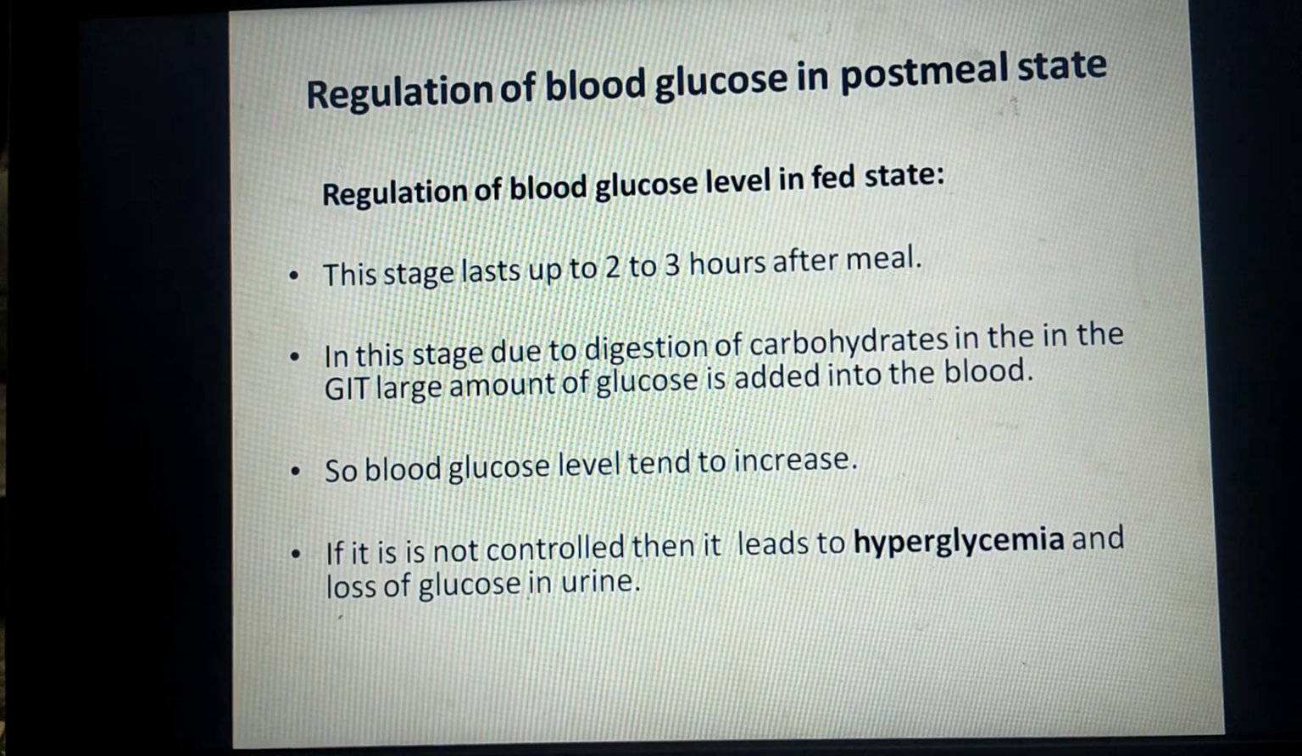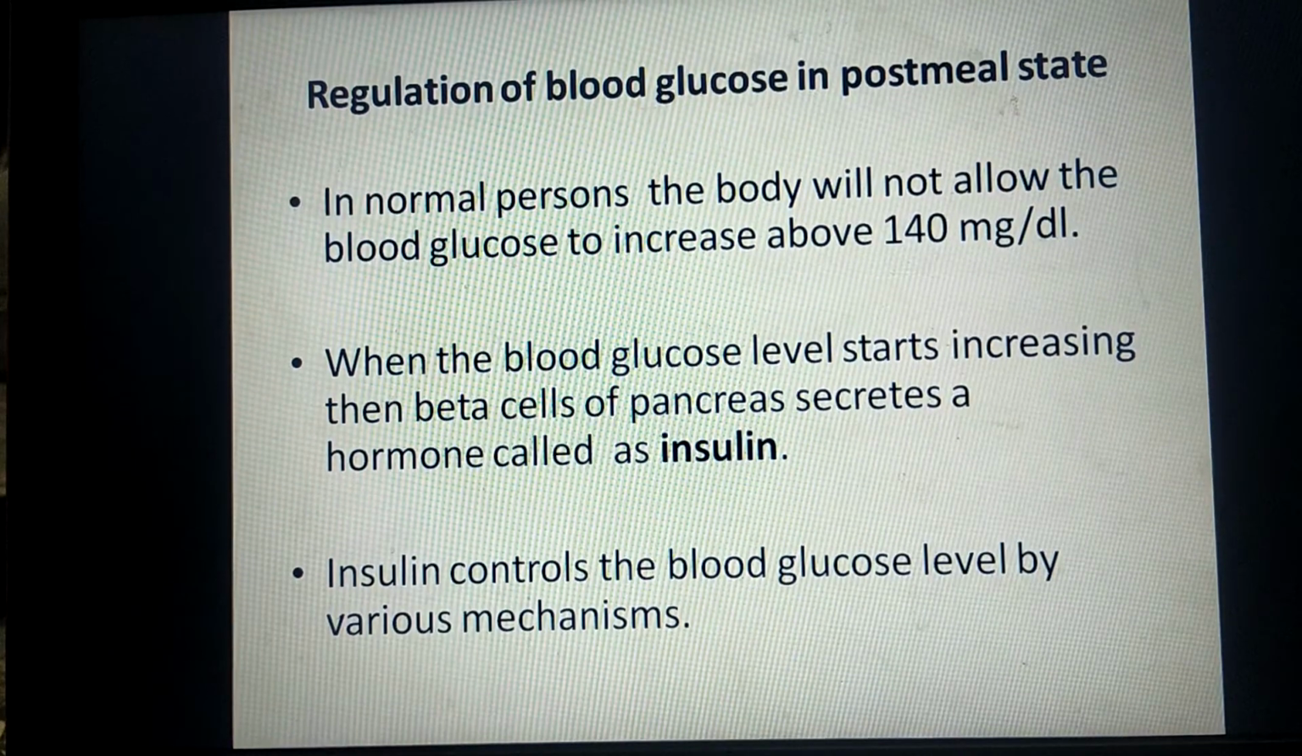Now we will study the regulation of blood glucose level in the post-meal state. First, what is the post-meal state? It is a state which lasts up to 2 to 3 hours after a meal. In this state, due to digestion of carbohydrates present in the food in the GIT, a large amount of glucose is added into the blood. So blood glucose level tends to increase. If it is not controlled, then it may lead to hyperglycemia and loss of glucose into the urine. In normal persons, the body will not allow the blood glucose to increase above 140 mg per deciliter.